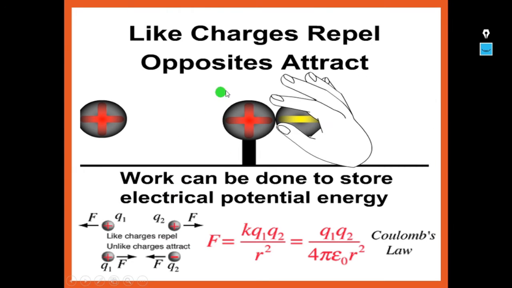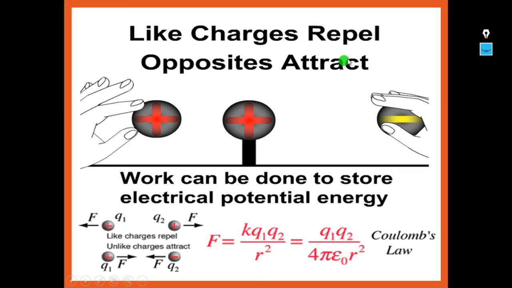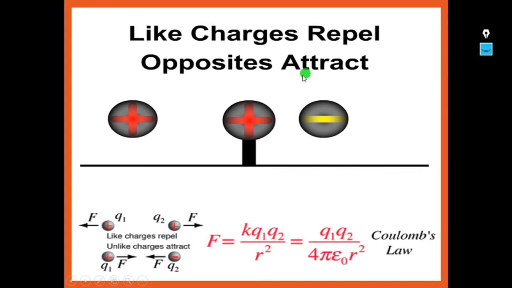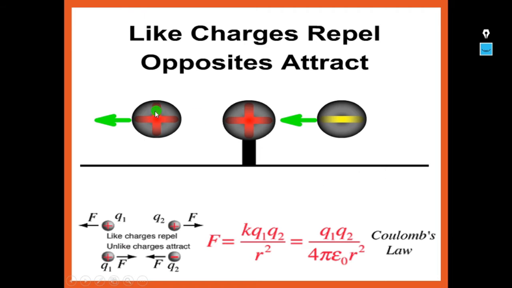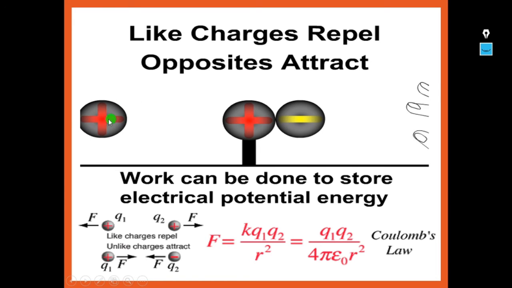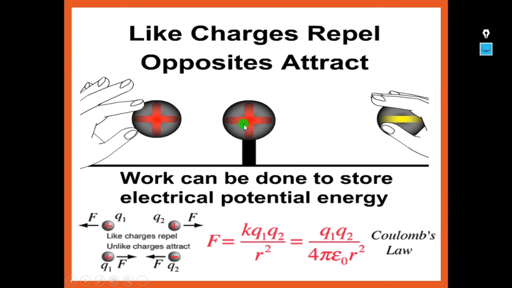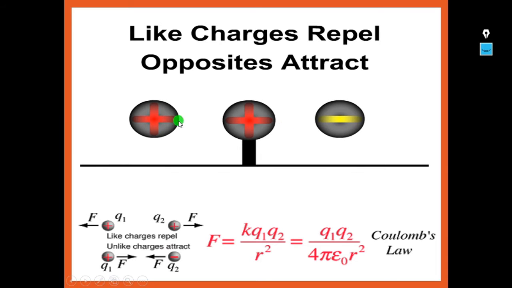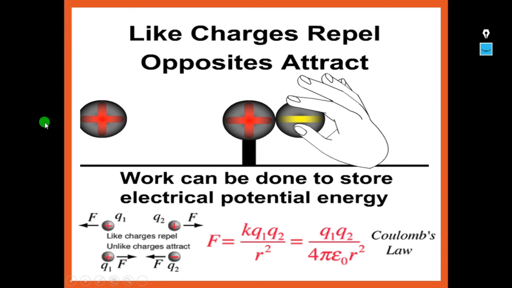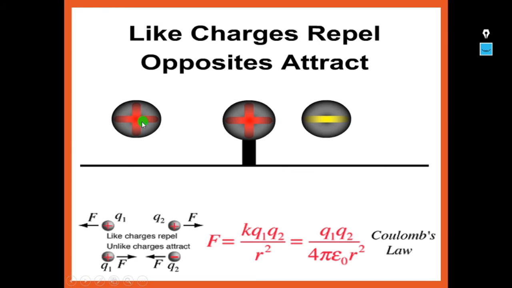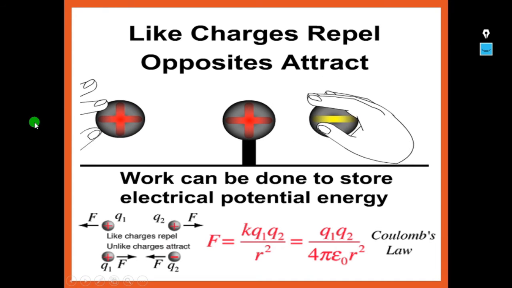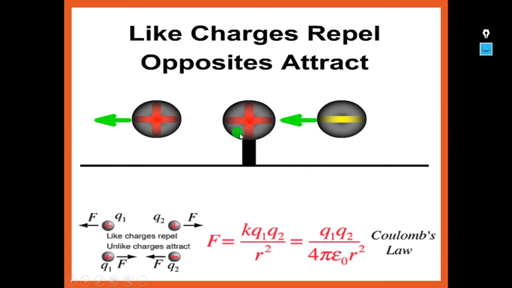Here I have shown you one more example: like charges repel and opposites attract. If you observe here, there is a positive charge here and one more positive charge here. When we bring the positive charge near the other positive charge, what happens? This positive charge moves away from the second positive charge. See once again, it is brought near, but it gets repelled and goes away from this positive charge.